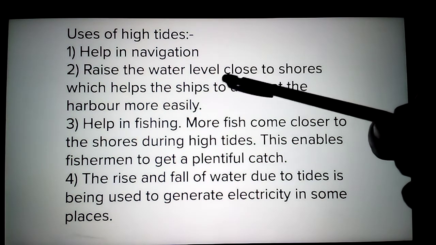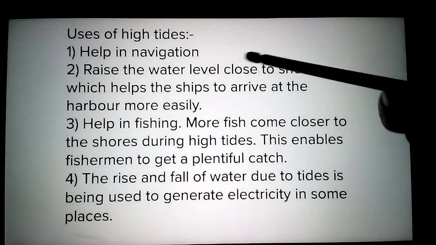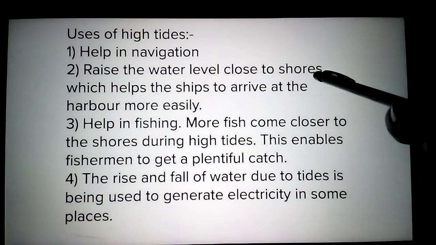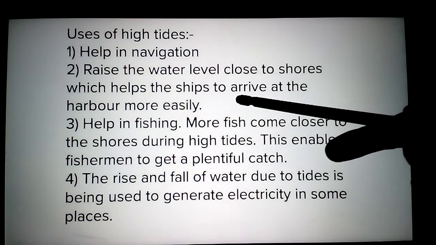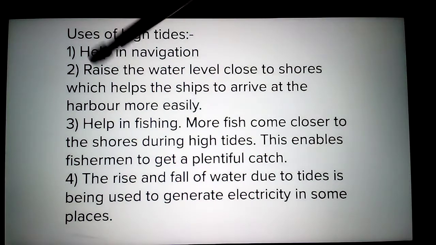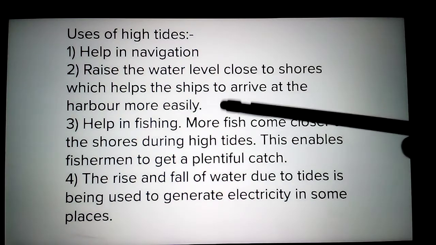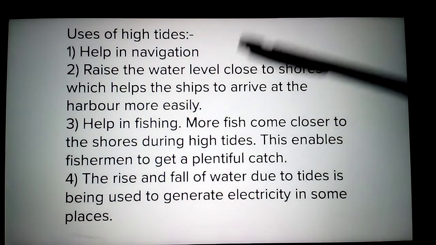Next, they raise the water level close to the shores. When high tides occur, the water will come to the coastal area, the seashore, which helps the ships to arrive at the harbor more easily. Harbor means, like a bus stand where the buses will stop. Here harbor means where the ships will halt.